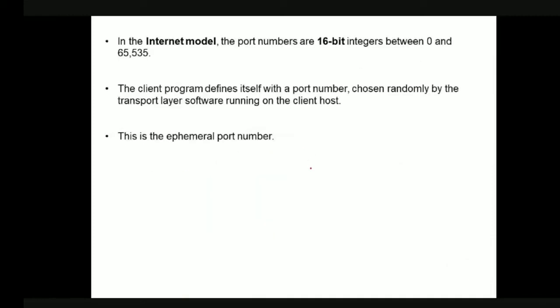Now, in the internet, a port number is a 16-bit integer. We are going to use port numbers within the range of 0 to 65,535. So whatever port numbers there are, they will be in the range of 0 to 65,535. So in total, 65,536 different port numbers we can use.